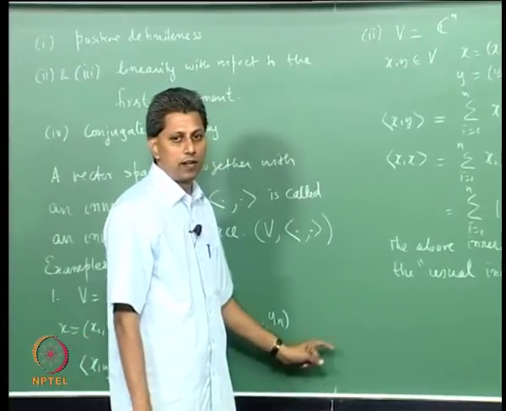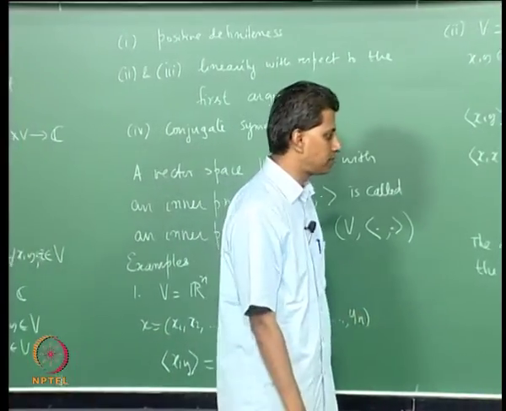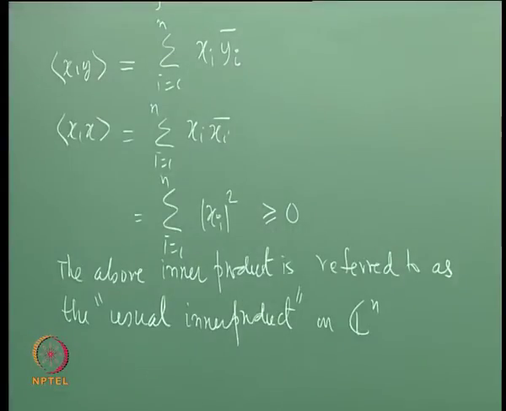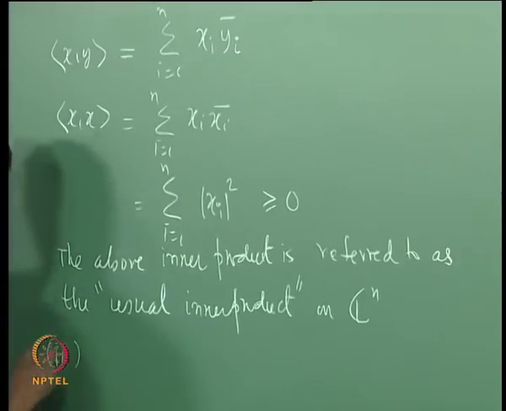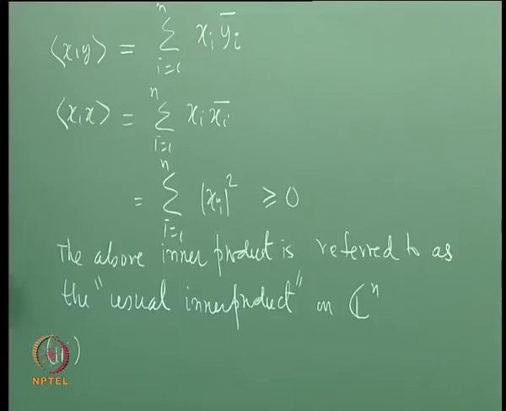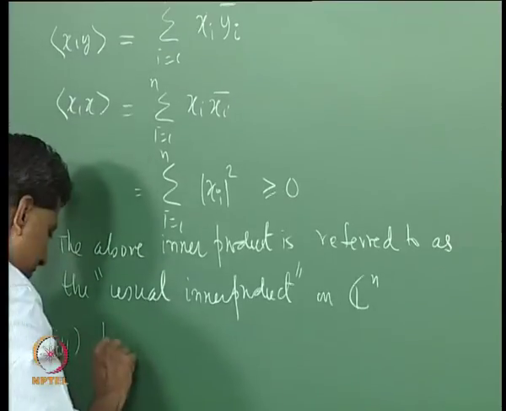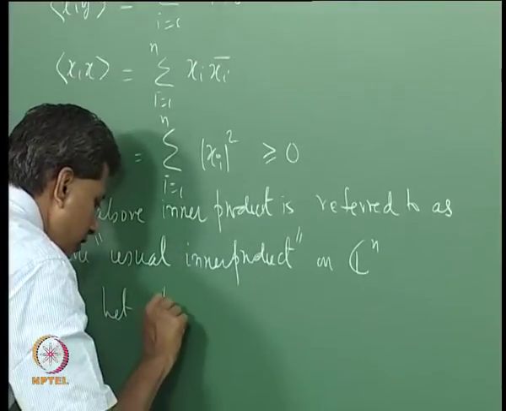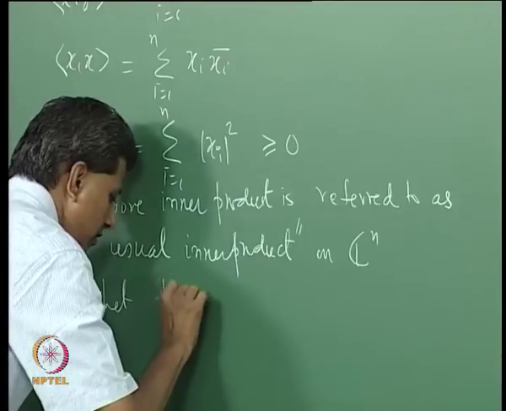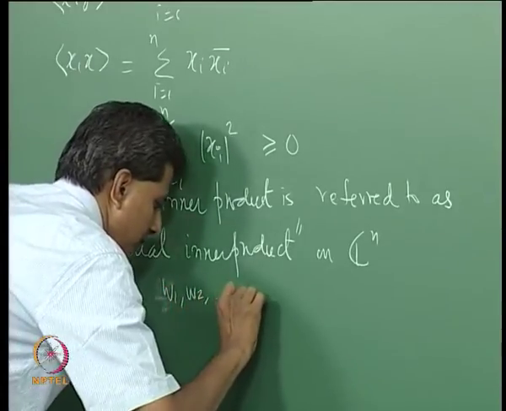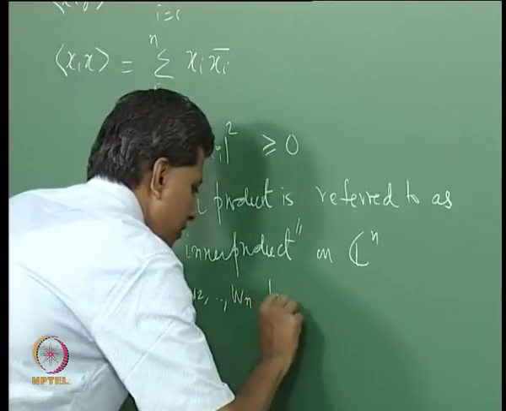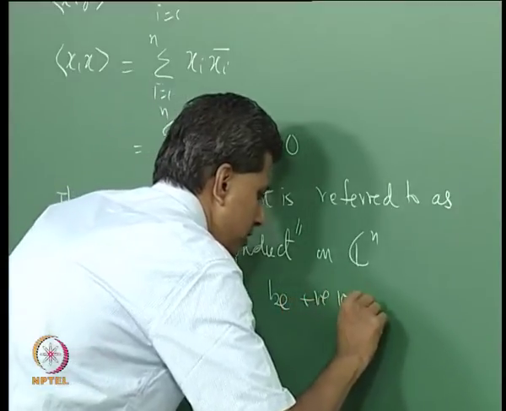For the third example, we can do a little more general than what we have done for Cn. We can take n positive real numbers. Let W1, W2, etc., Wn be positive real numbers.